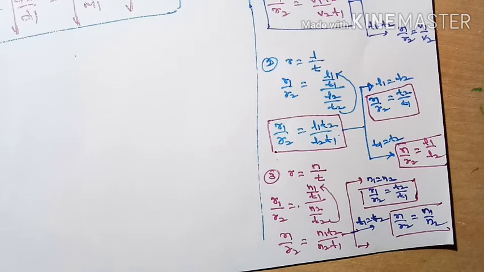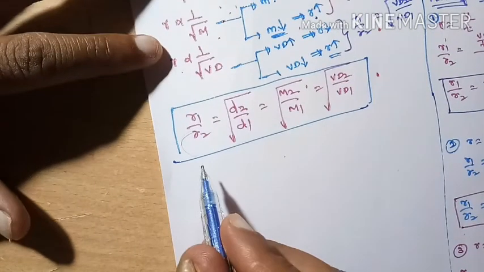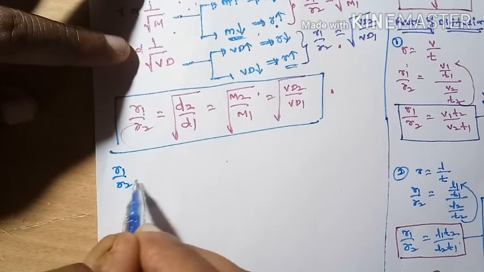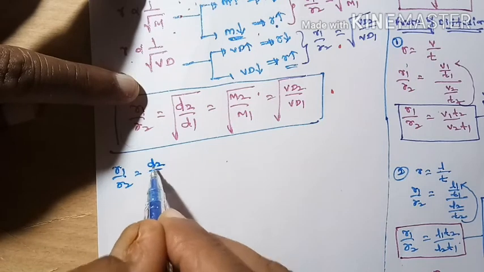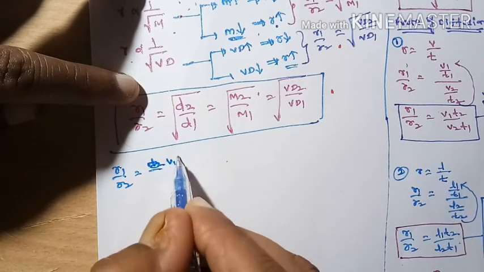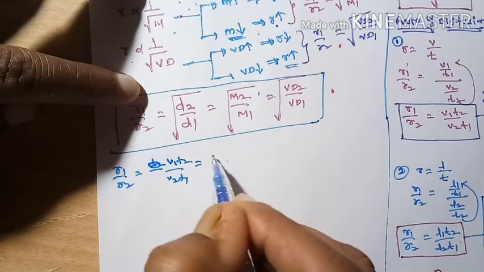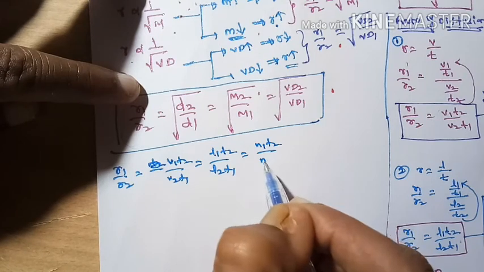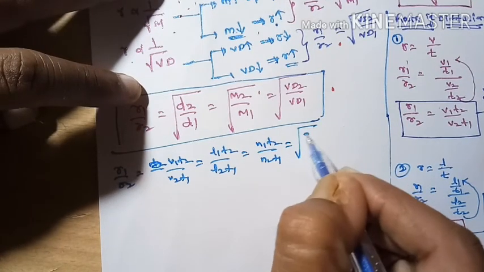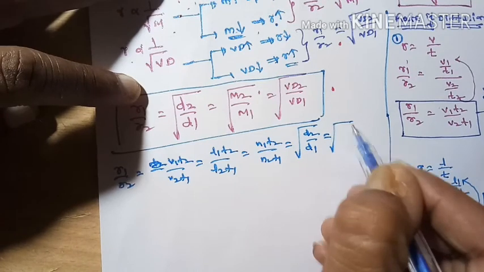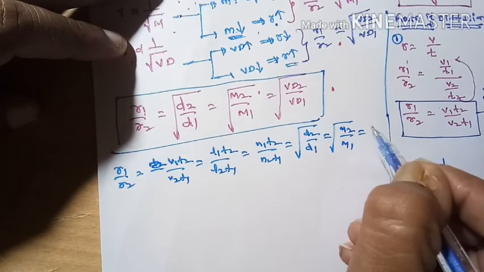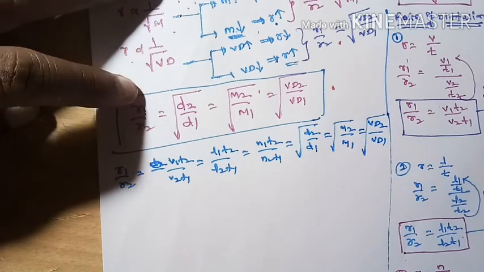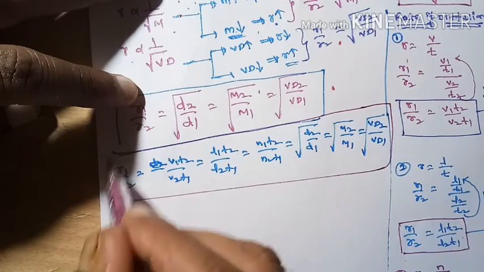Now I will write all the principles at one place. So now I am writing R1 by R2 is equal to, let us take these principles: under root of V1 T2 divided by V2 T1 is equal to L1 T2 divided by L2 T1 is equal to N1 T2 divided by N2 T1 is equal to under root of D2 by D1 is equal to under root of M2 by M1 is equal to under root of VD2 divided by VD1. So these are the principles, all written at one place.